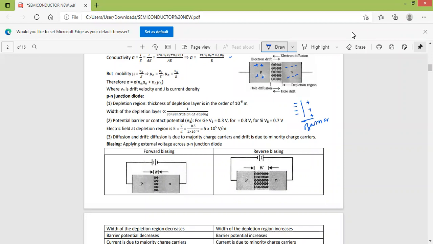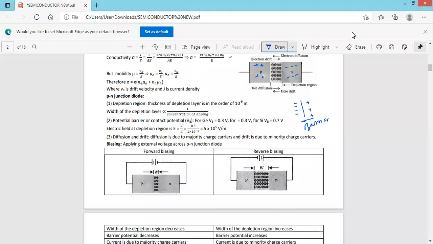That is called diffusion. In the same way, the movement of minority charge carriers, like electrons on the p side, which are the minority charge carriers, moving to the n region, is called drift. Similarly, holes are the minority charge carriers in the n region. They will move towards the p region. That is also called drift.